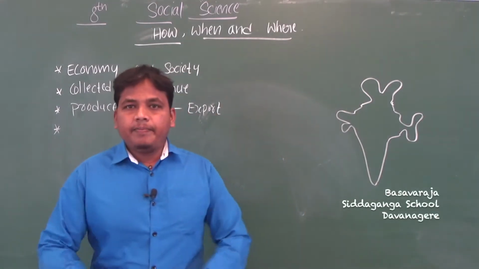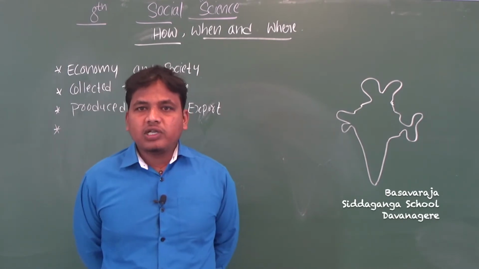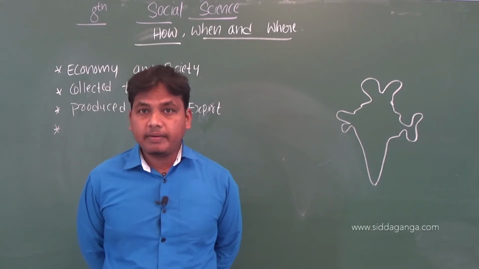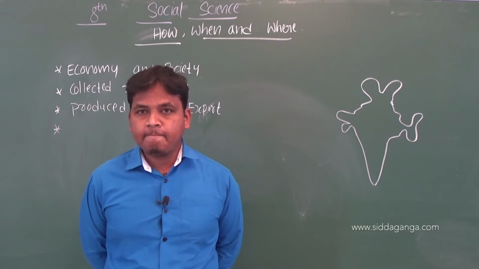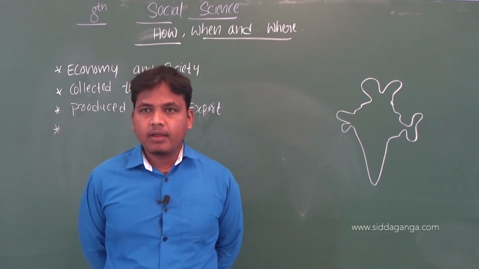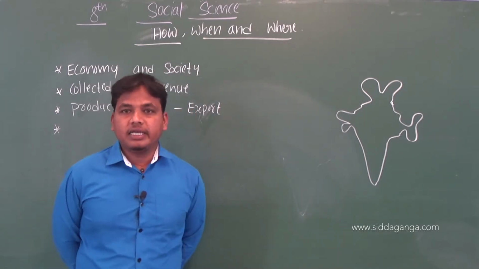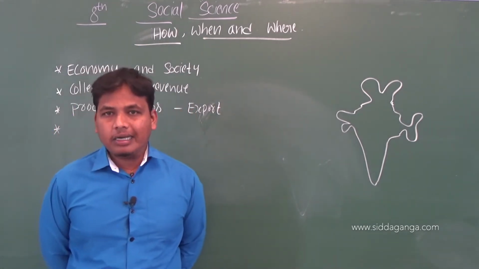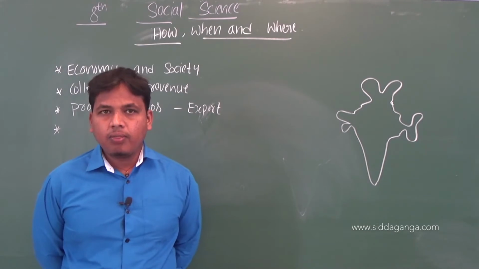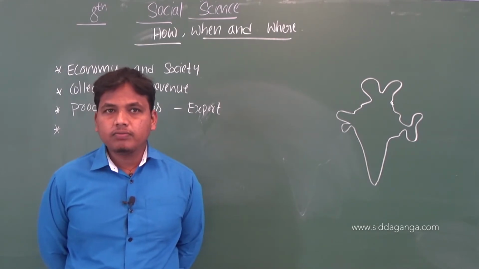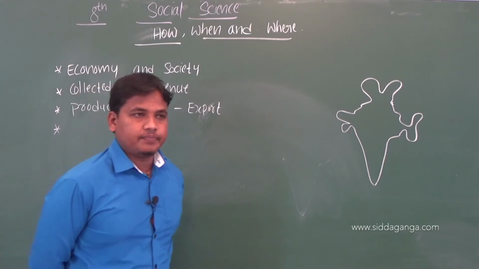Hello everyone, welcome to social science class. In the last period we discussed James Mill. He wrote the book named A History of British India. He divided Indian history into Hindu, Muslim and Christian history.